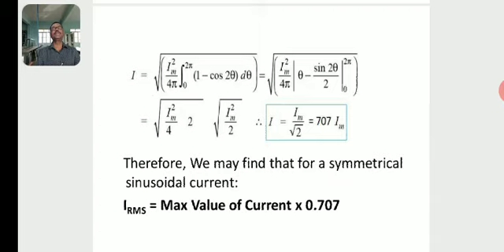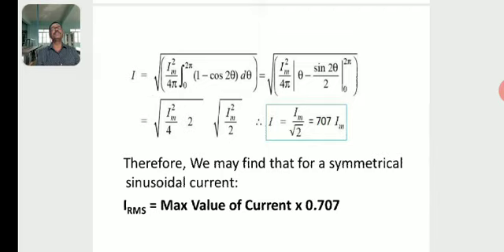Then Im square by 4, where theta becomes the upper limit minus the lower limit, 2 pi minus 0. Then minus, applying the limits to the second part of the equation, sin 2 pi minus sin 0, which is 0 minus 0, so that factor becomes 0. Then we get the root of Im square by 2.